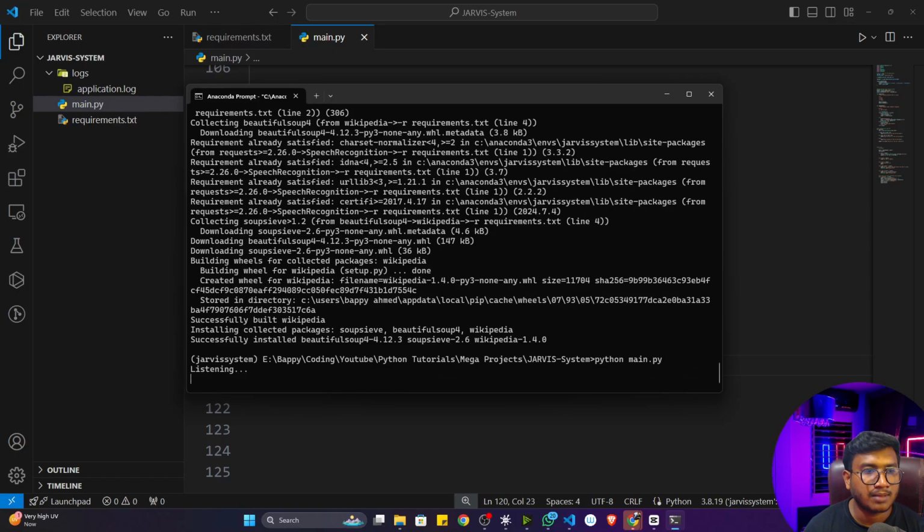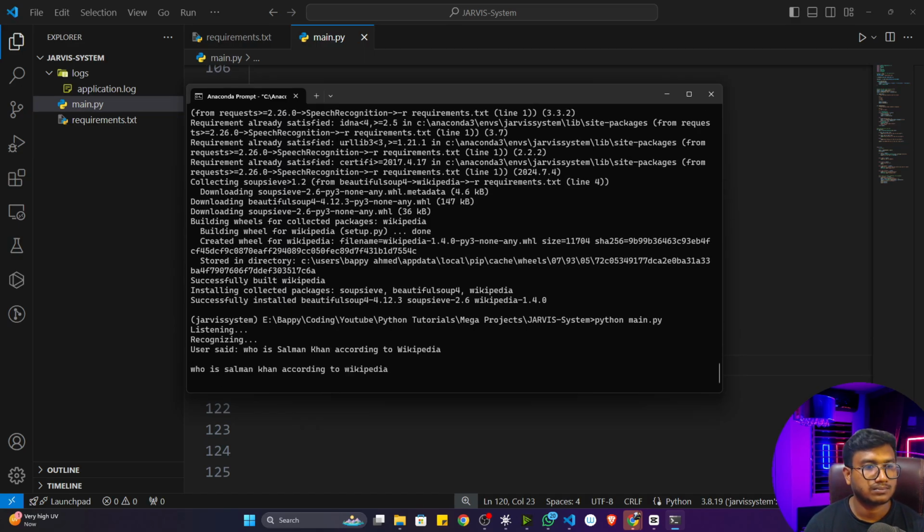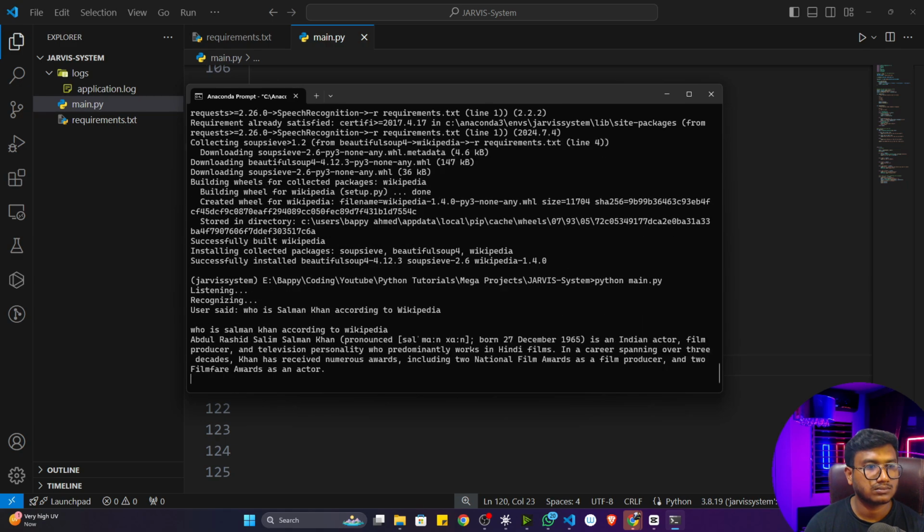Hey Jarvis, who is Salman Khan according to Wikipedia? Searching Wikipedia. According to Wikipedia, Abdul Rashid Salim Salman Khan, born December 27, 1965, is an Indian actor, film producer, and television personality who predominantly works in Hindi films. In a career spanning over 3 decades, Khan has received numerous awards, including 2 National Film Awards as a film producer, and 2 Filmfare Awards as an actor.